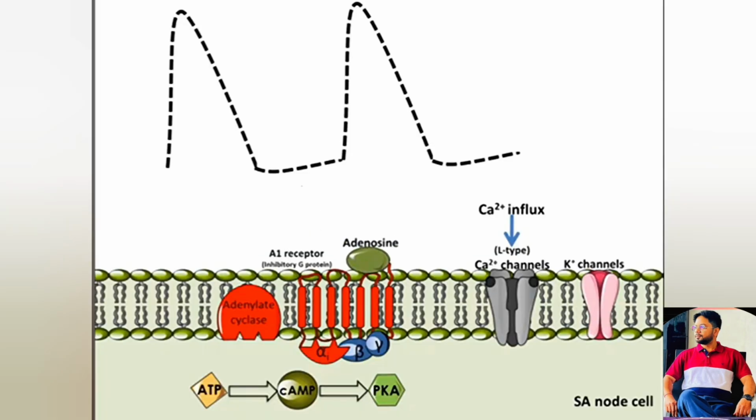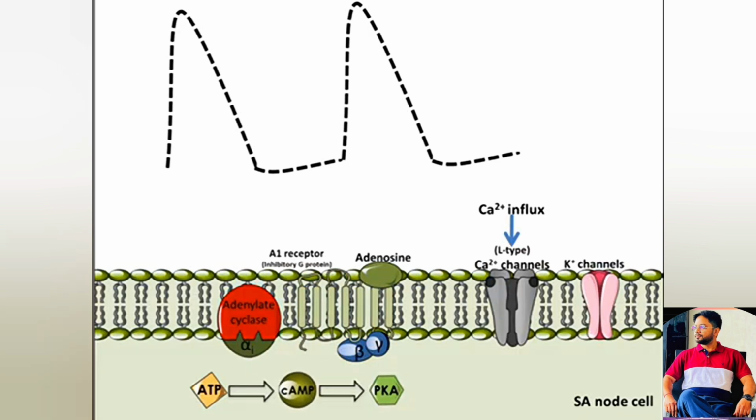In the heart, adenosine binds to its receptor, that is the A1 receptor. The adenosine receptor is coupled to an inhibitory G protein on the nodal tissues. This activates the inhibitory G protein, which in turn inactivates the activity of adenyl cyclase. This leads to reduction in the cyclic AMP and PKA activity.